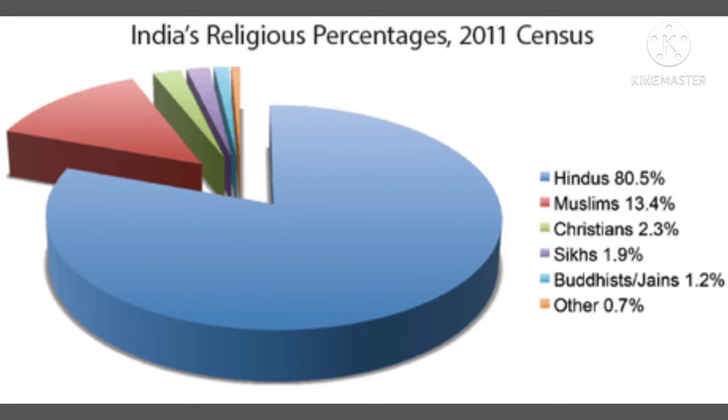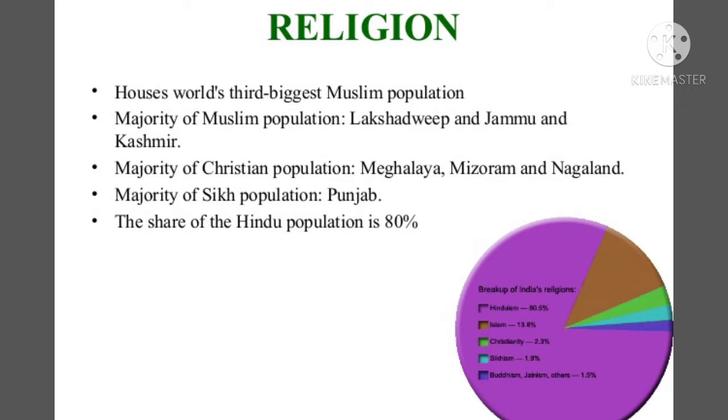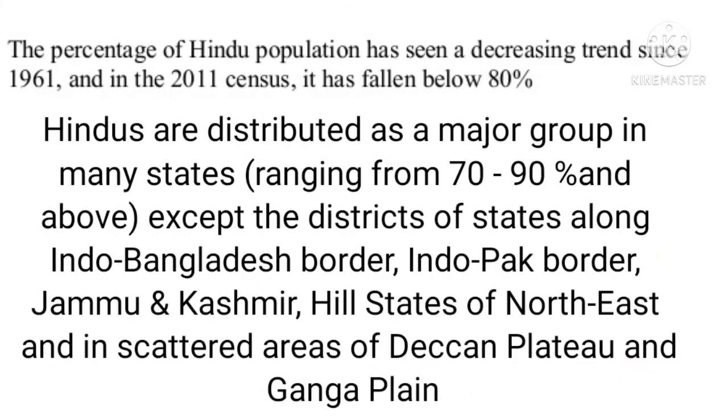Religion affects the cultural and the political lives of most Indians. The spatial distribution of religious communities shows that certain states have more people following a particular religion, while some regions or some religions may be represented in very low numbers in other states. Hindus, at 70 to 90%, form a major group in many states except along the border with Pakistan, Bangladesh, Tibet and in some scattered areas within the country.